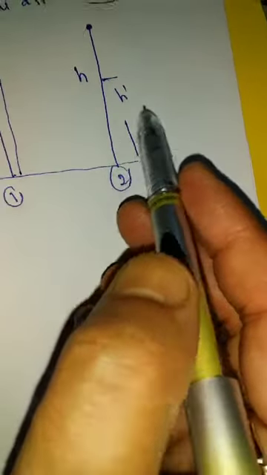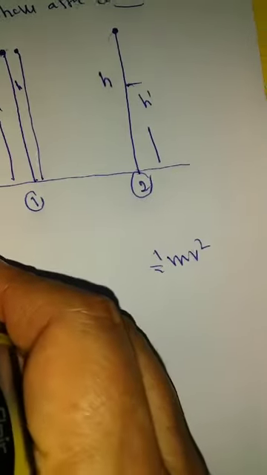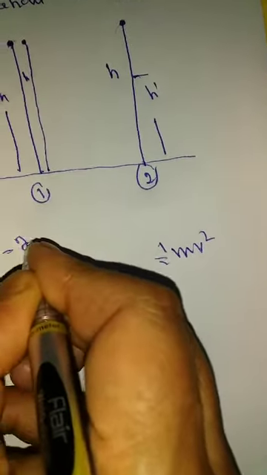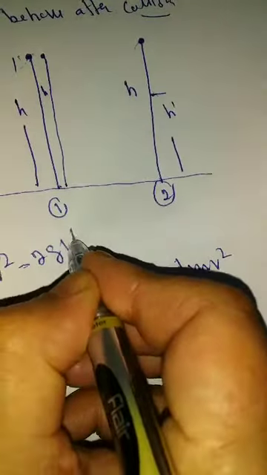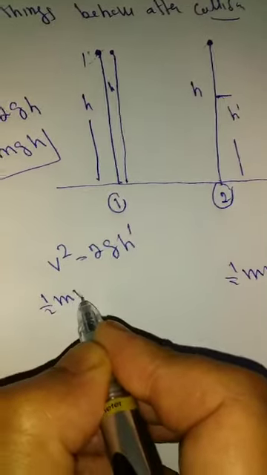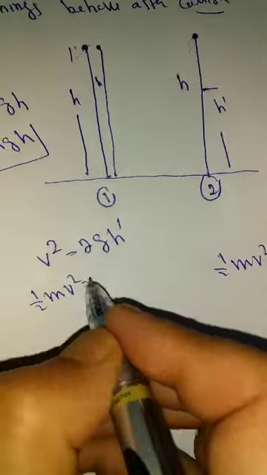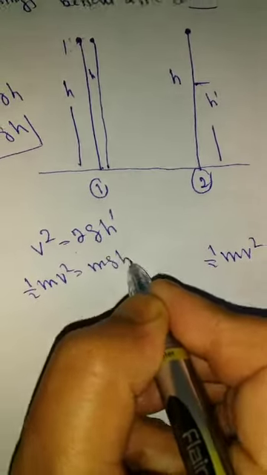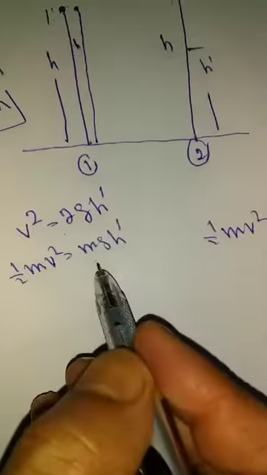In second case, I apply the same formula here. It again has a final velocity, v square is equal to 2g, but not h here. Height it has given is h dash. I have to apply again here 1/2 of m v square, 1/2 of m, 1/2 and 2 will cancel, it's mgh dash. That means kinetic energy of this is equal to mgh dash, kinetic energy of this is mgh.